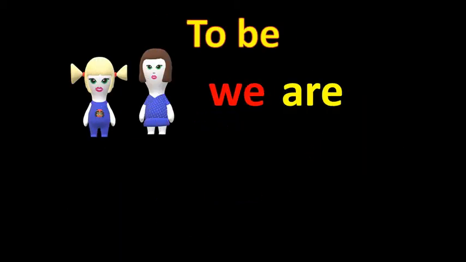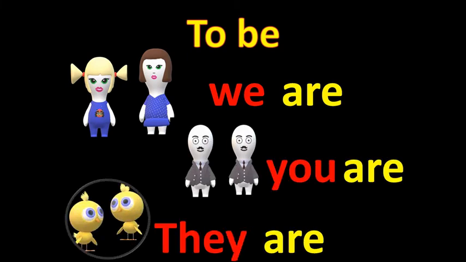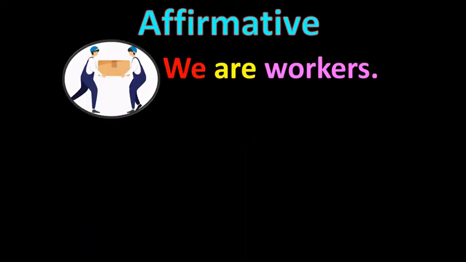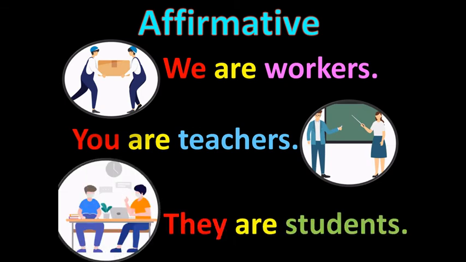One more form of the verb to be is are. We are, you are, they are. Let's look at examples. We are workers. You are teachers. They are students.